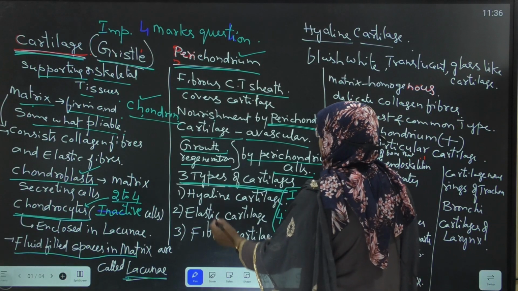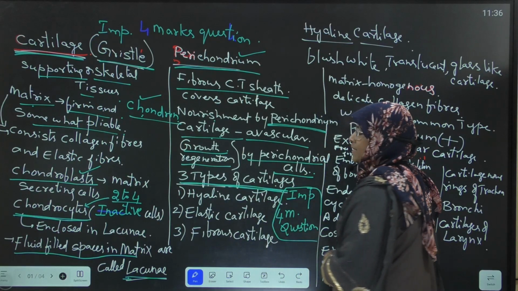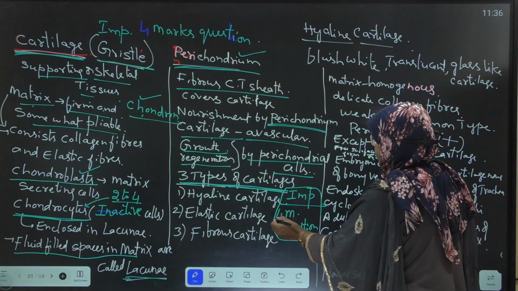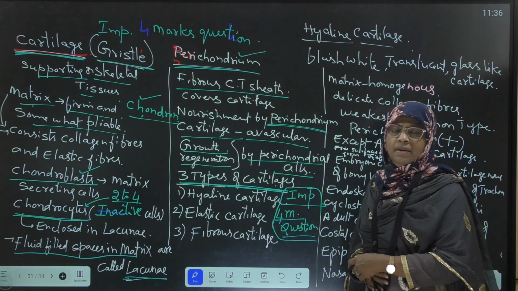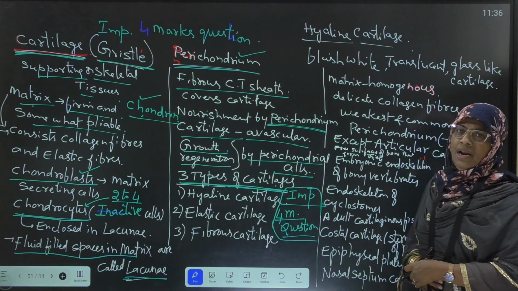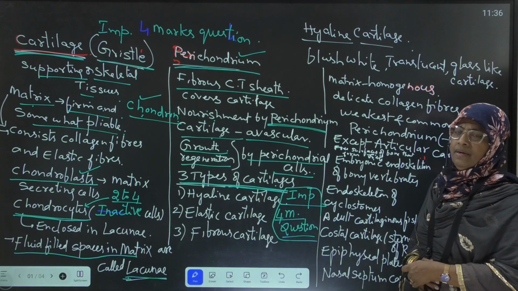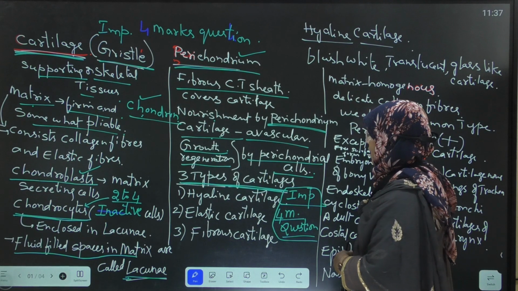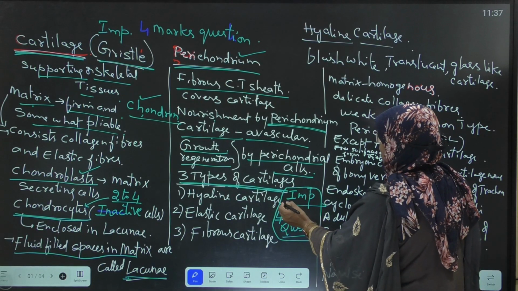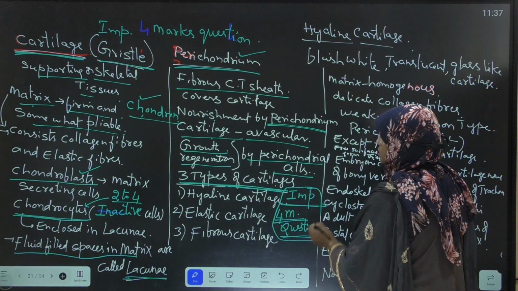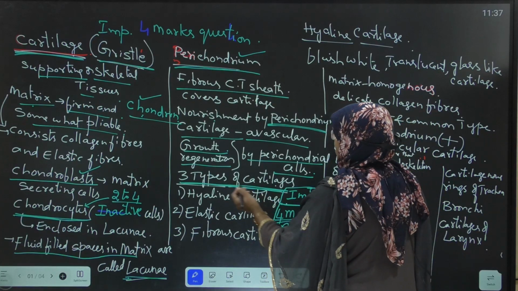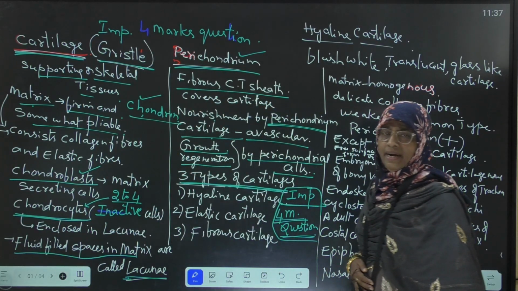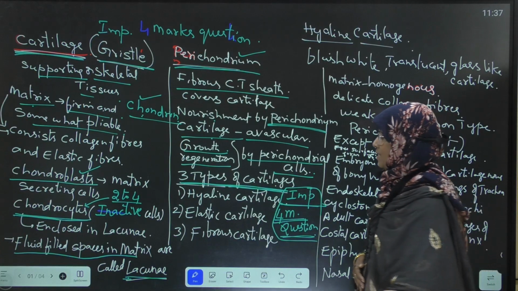Next, cartilages are of three types. This is one of the important 4 marks questions from the structural organization chapter in first year zoology, that is types of cartilage. With that, the introduction of the cartilage is completed.